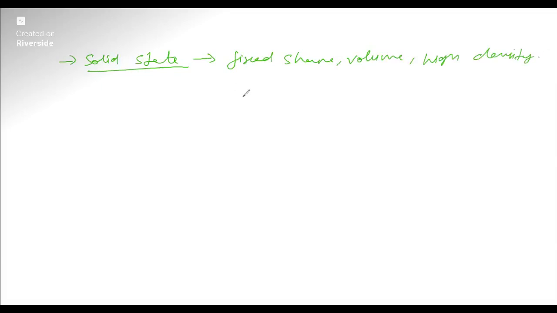So here we are going to see first about the solid state. What is solid state? Tell me the definition of solid. The particles are arranged in a state so closely packed, without any vacuum. Fixed shape, fixed volume, and high density. They neither flow nor fill their container completely, because they have a fixed shape.